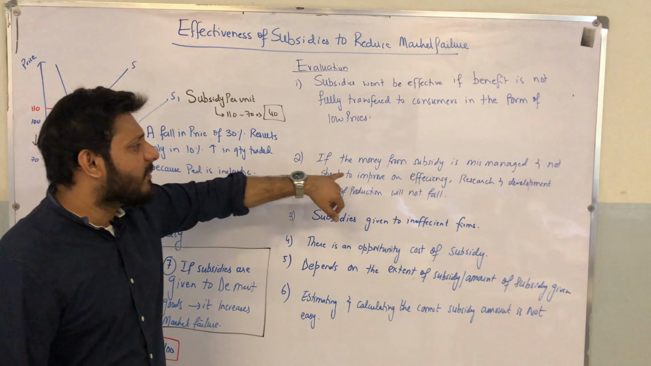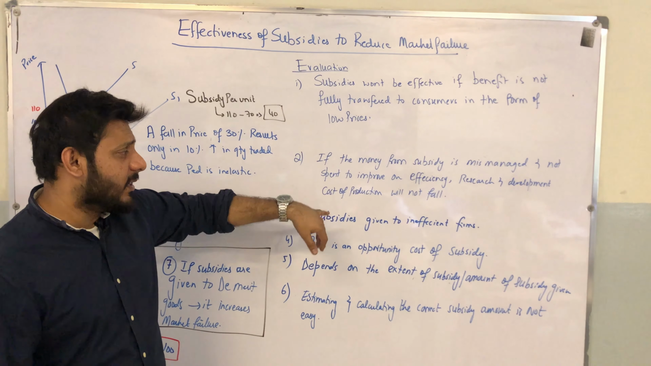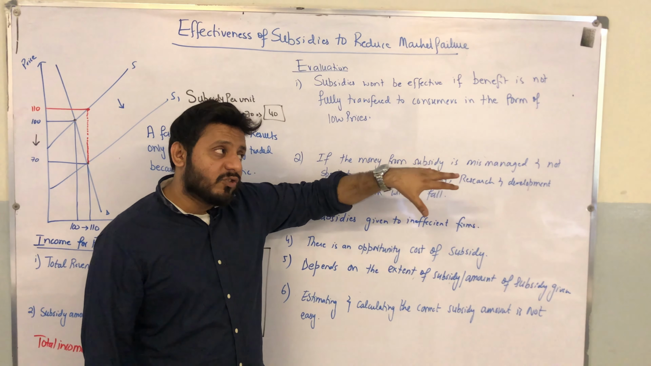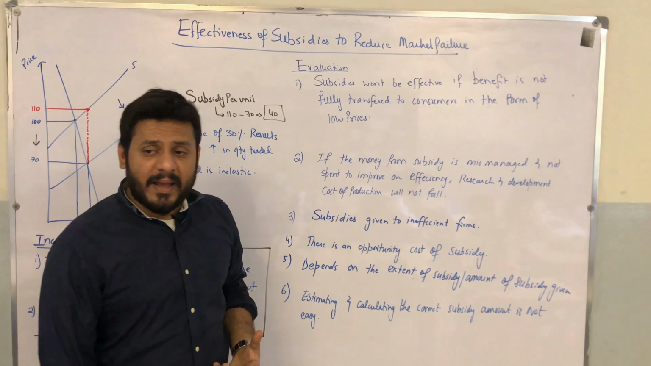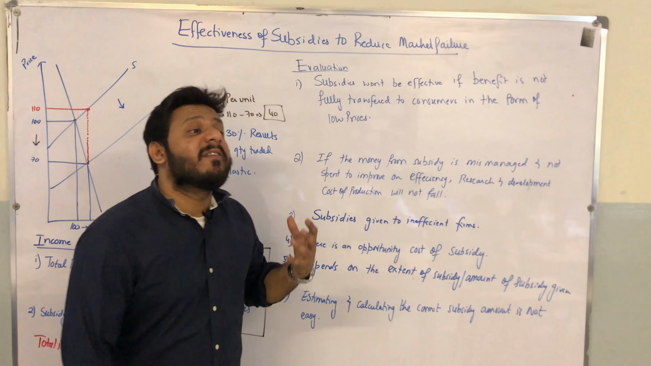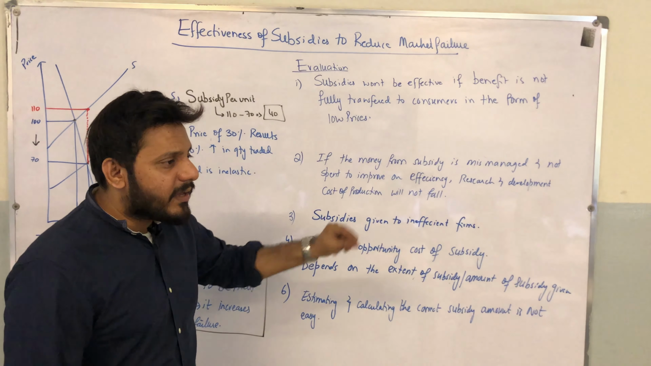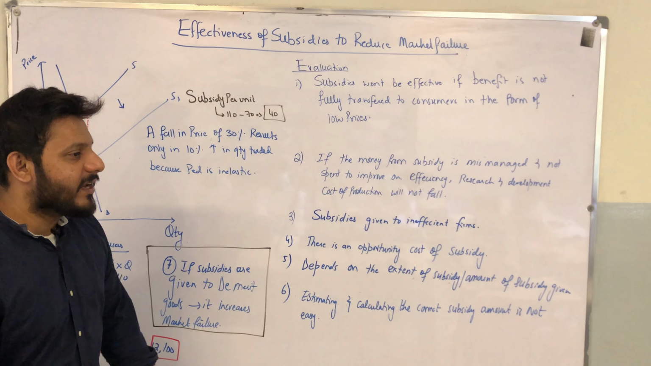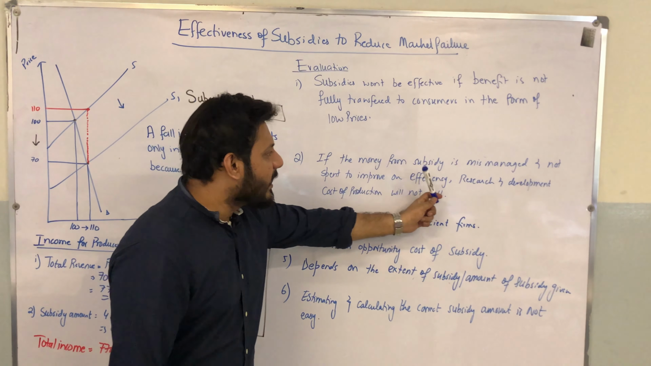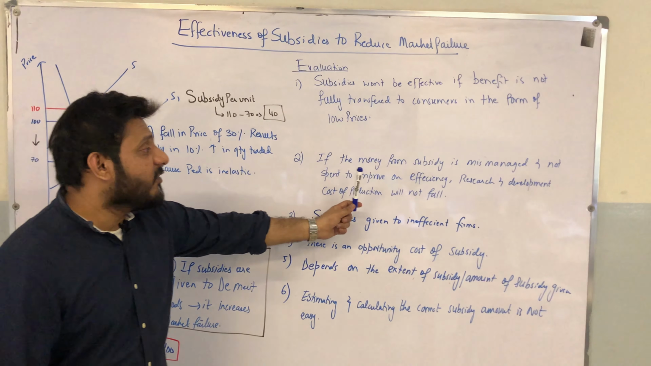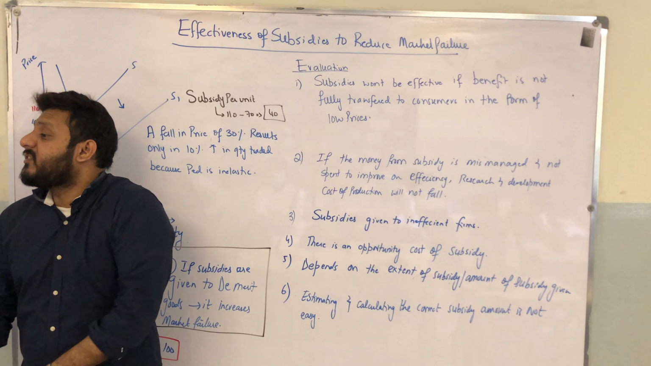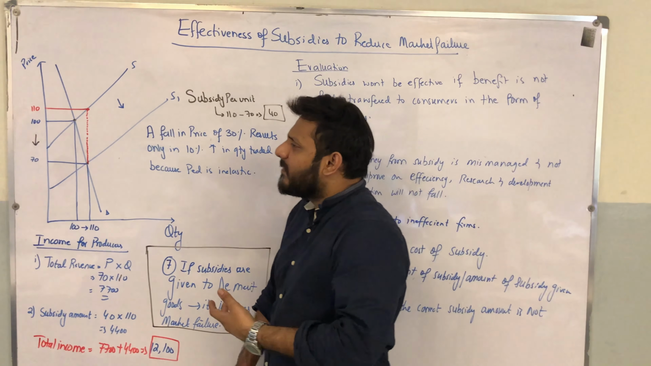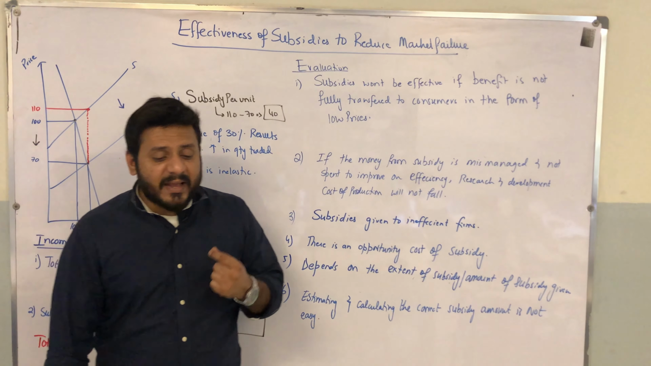Number two, if the money from subsidy is mismanaged, maybe the grant from the government to the producers is not fully utilized in an effective and efficient manner, and hence it won't result in productive efficiency. Why? Because firms are not investing into research and development, they're not investing into innovation, they're not investing into product development, and that was the whole idea of the subsidy, to make the firms efficient.